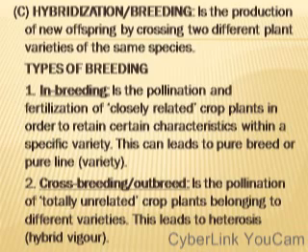as we proceed for you to really understand the meaning of hybridization as well as inbreeding and crossbreeding. We have types of breeding: inbreeding and crossbreeding. Crossbreeding is also called outbreeding. Now, number 1, inbreeding. This is the pollination and fertilization of closely related crop plants in order to retain certain characteristics within a specific variety.